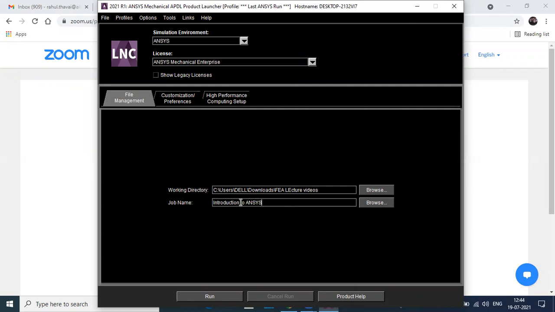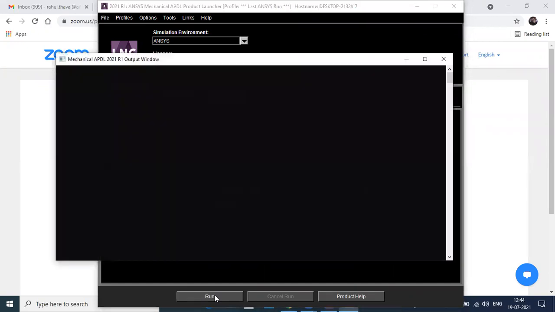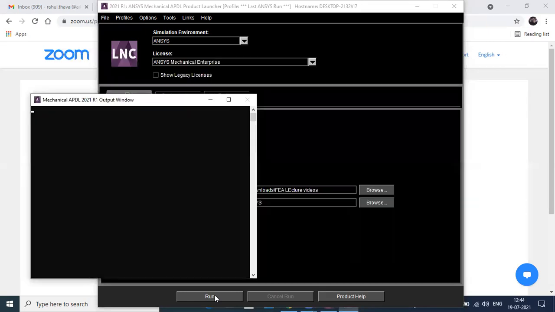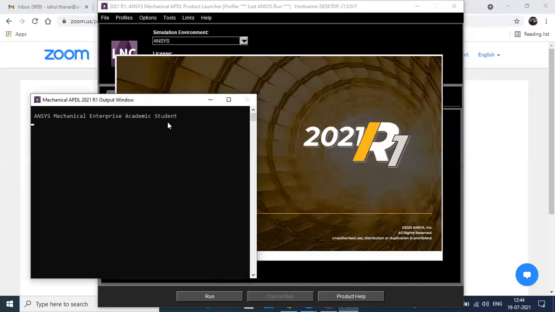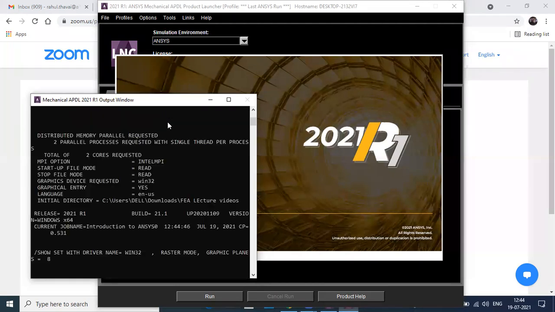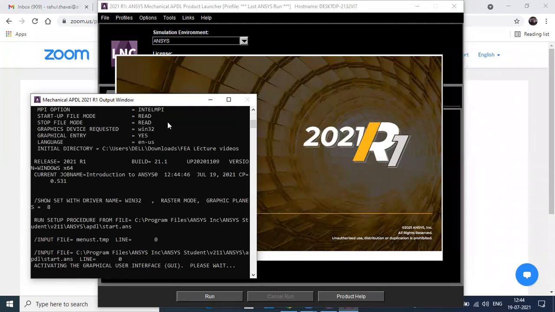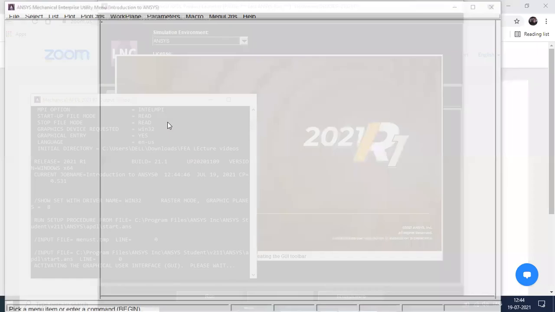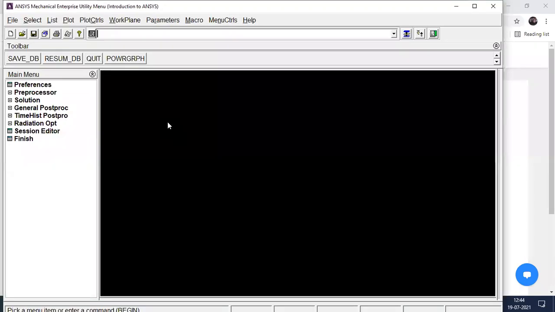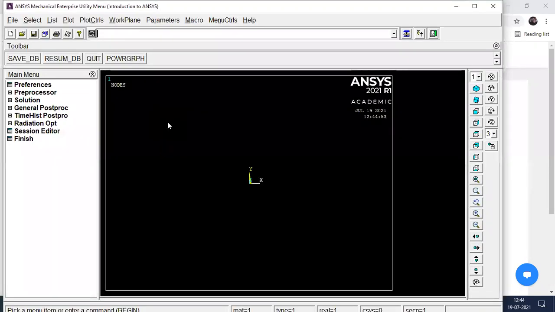I've just given it. So at the bottom you can see the option to run. Just click it. Once you click it, the output window will open, and remember, you don't close this window. This output window has to stay open. You need not close it. That output window should be open, right?